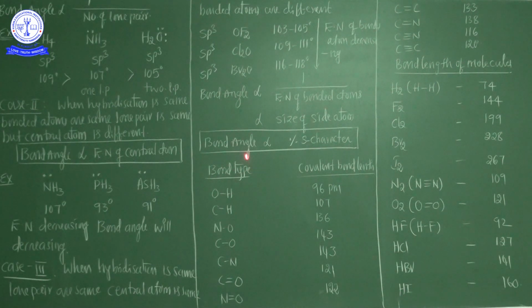This is the third case from the hybridization point of view. There are three important factors. Number one, the number of bonds. The number of bonds decides the bond angle. The bond angle is directly proportional to the number of bonds, and the hybridization also. I have clearly explained case number 1, case number 2, case number 3. Now here are some examples of bond type and covalent bond length.